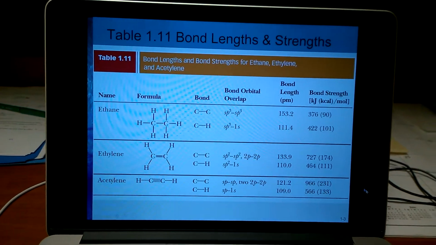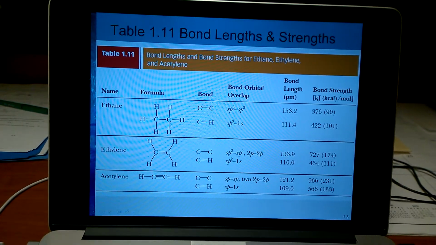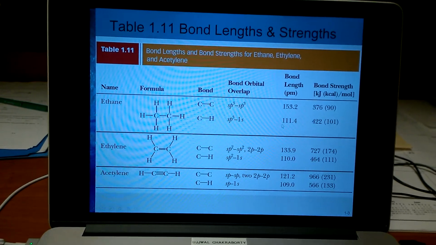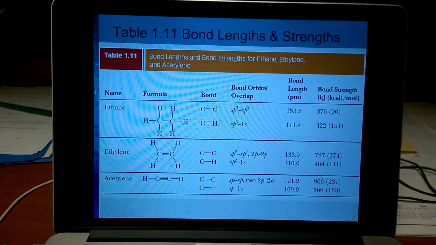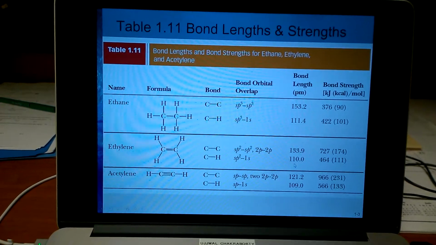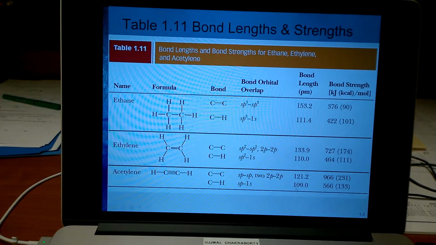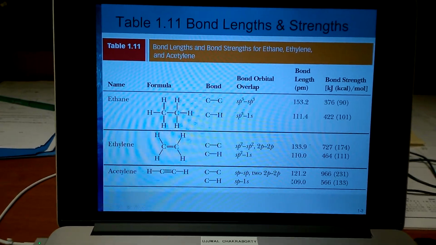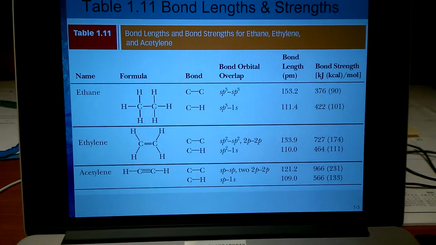But the interesting thing is the carbon-hydrogen bond. If you look into the first compound, the carbon-hydrogen bonds have a bond length of 111.4 picometer. In the second compound, which contains carbon-hydrogen single bonds, the bond length has decreased to 110 picometer. And in the third compound, the carbon-hydrogen bond lengths have decreased even further. If you compare their bond strength, you observe the same thing.